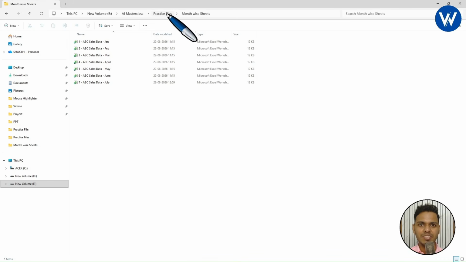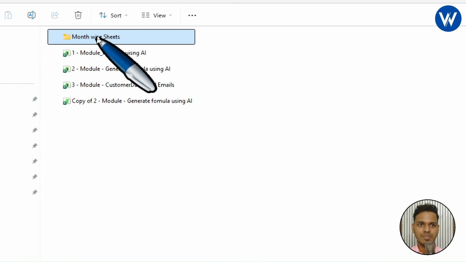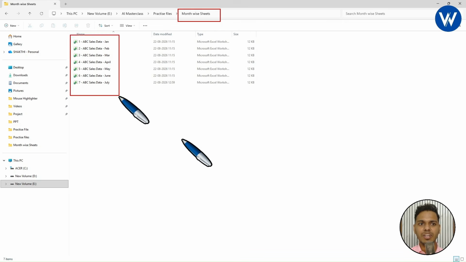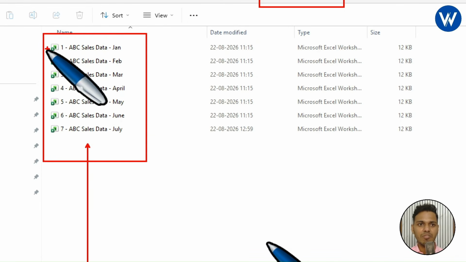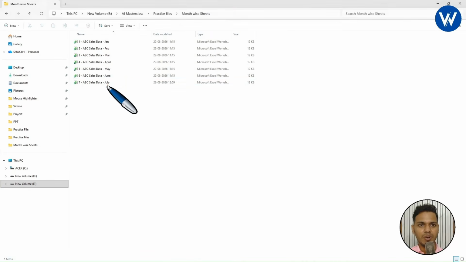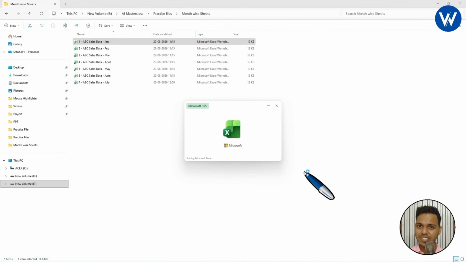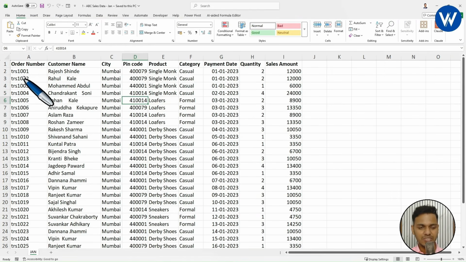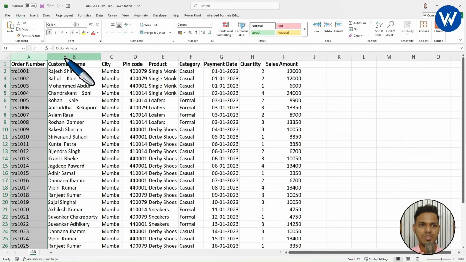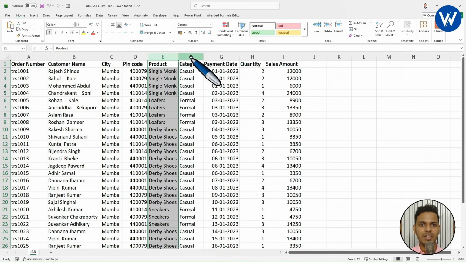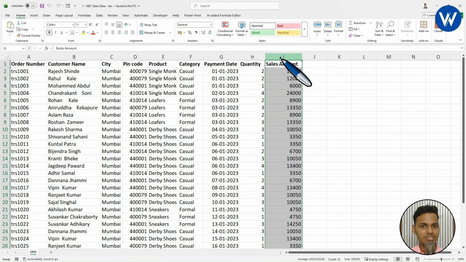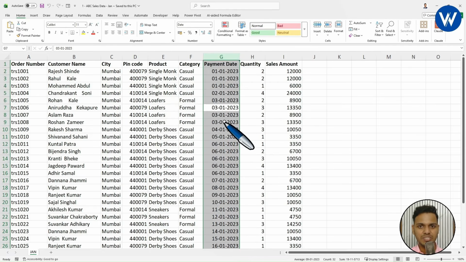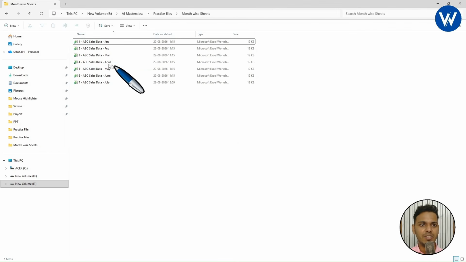Yes, on the screen you can see I have opened one folder. The folder is month-wise sheet. Listen carefully. Inside this particular folder, month-wise sheet, I have taken a total of 7 Excel workbooks. Basically, I have taken month-wise sales data. If you want, let me open and show you. So this is the January data I am taking. Right, I will enable it. Okay, guys, look here. Inside the January data, we can see order number, customer name, city, pin code, product, category, payment date, quantity, and sales columns, right? So basically, this data contains only the January record, as you can observe on the screen. If you want, in the same way, you can see the remaining files also.